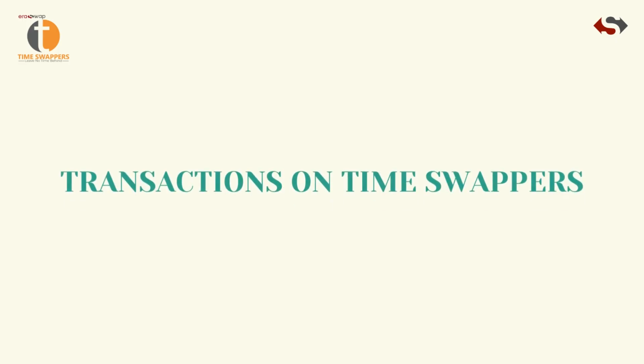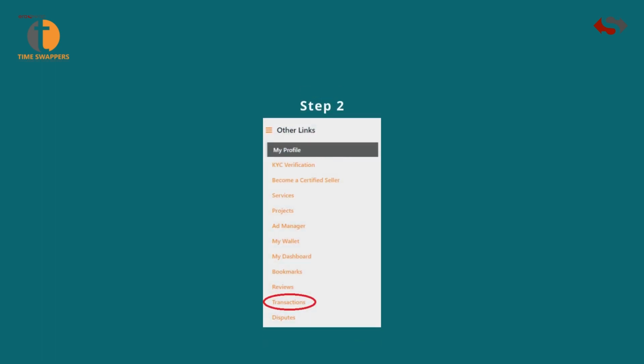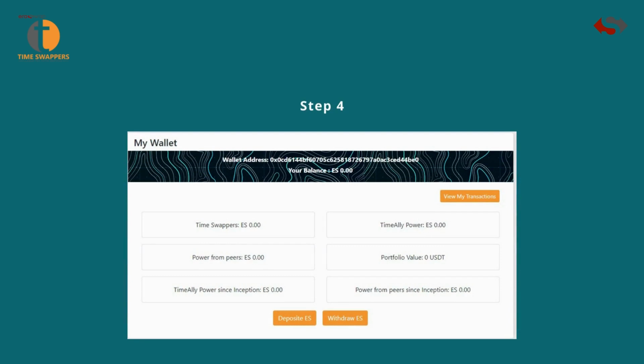Transactions on TimeSwappers. Step 1. Click on Profile under Profile icon. Step 2. Go to Transactions. Step 3. Here you can view all your transactions on TimeSwappers. Step 4. Click on Show My Wallet to view wallet transactions as well as deposit and withdraw ES.